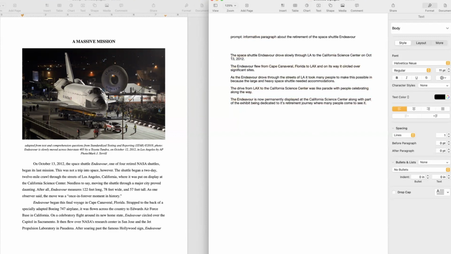Now, they did an introductory paragraph that told what this is going to be about. We might turn that into a sentence. Let's just read the four of them together. The Space Shuttle Endeavour drove slowly through LA to the California Science Center October 13th, 2012. The Endeavour flew from Cape Canaveral, Florida to LAX on its way.